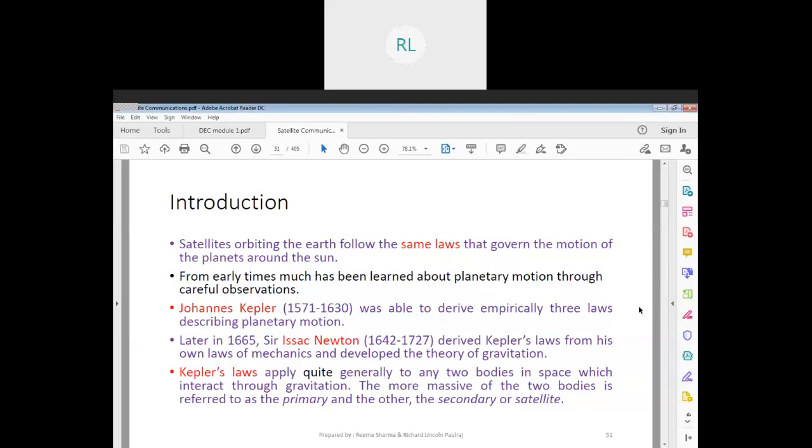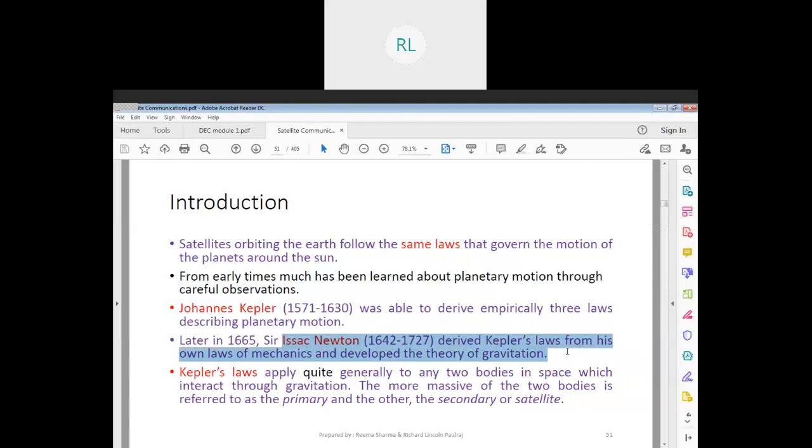So this is going to be the planets revolving, orbiting around the Earth. The most used laws of motion are those of Johannes Kepler, the three laws of motion. Then in 1665, Isaac Newton derived the laws.